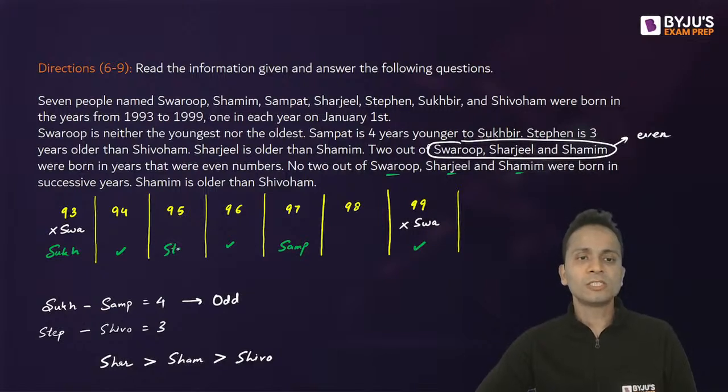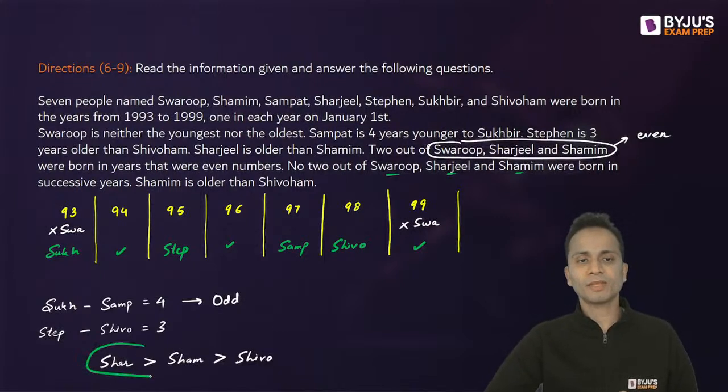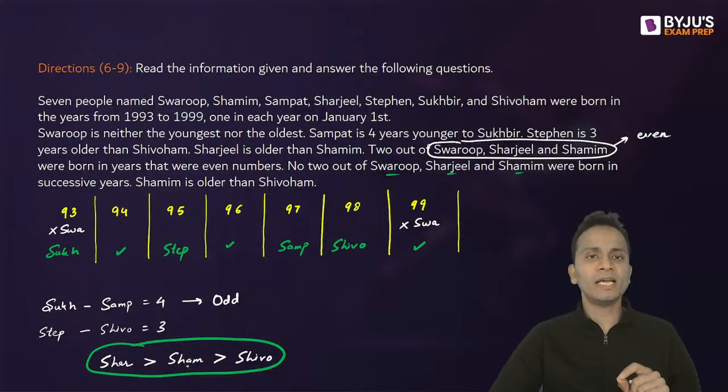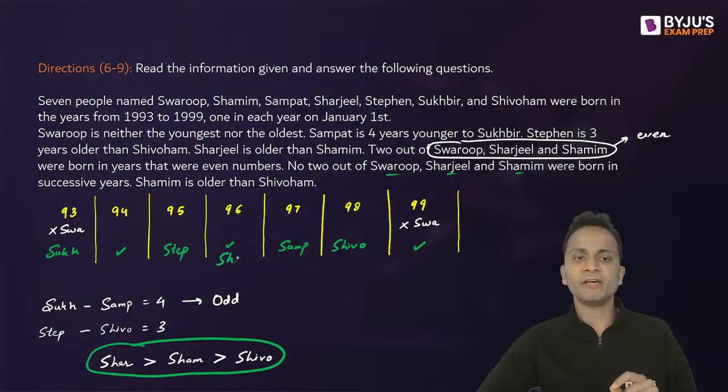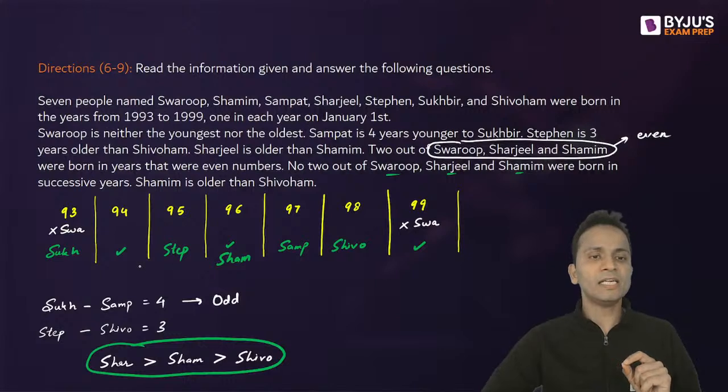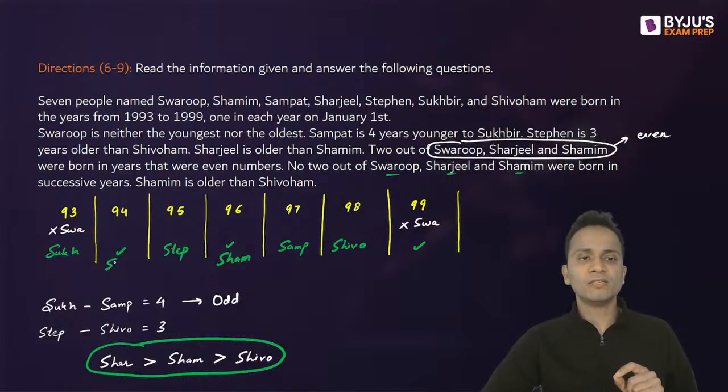So Stephen will be 95 and Shivoham is in 1998. Now two people are older than Shivoham. Look at the bottommost statement: Shamim is older than Shivoham, so Shamim will be here and Sharjil will be here. Am I clear?